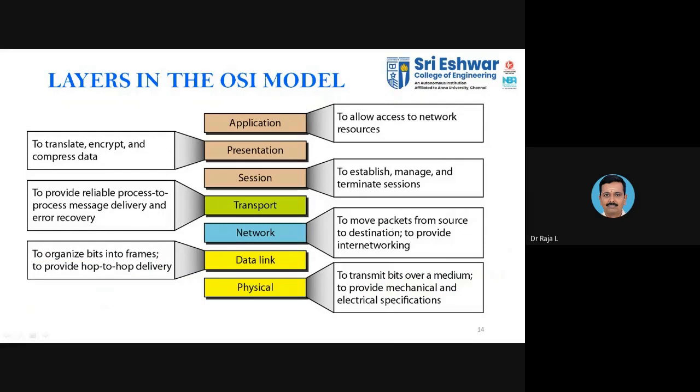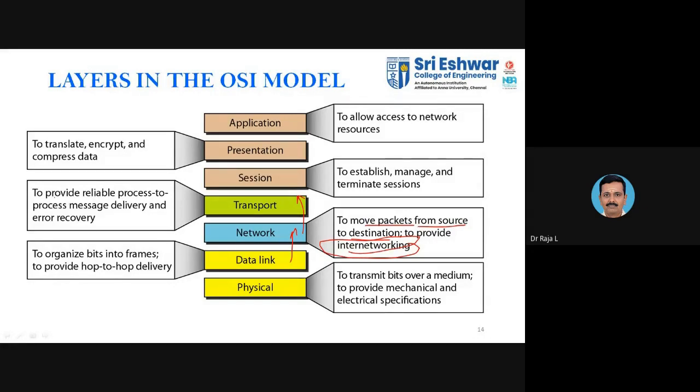The third case: the frame moves to the third layer, the network layer. Here you combine several frames together, and those frames form packets. The task is to move the packet from source to destination, in order to provide networking. So in order to provide networking, you form the packets and move them from source to destination. That is the role of the third layer. The next one, these packets will be moved to the upper layer, the transport layer.